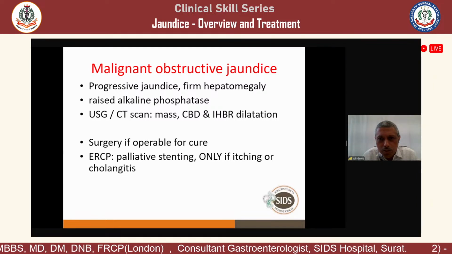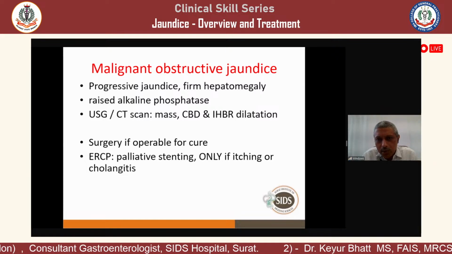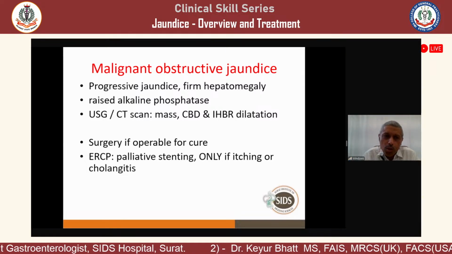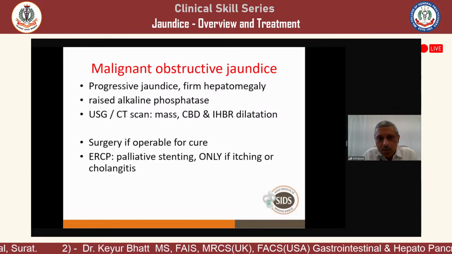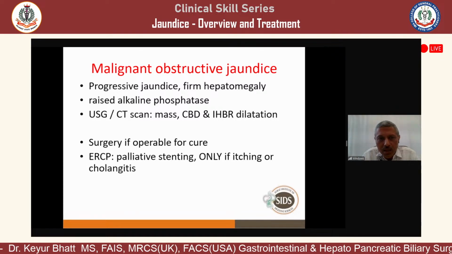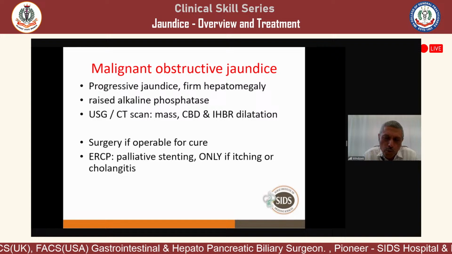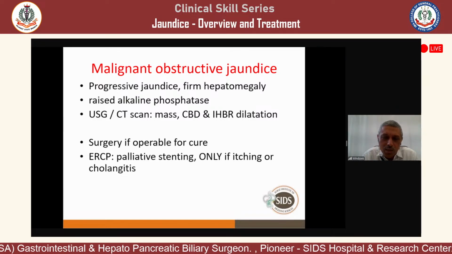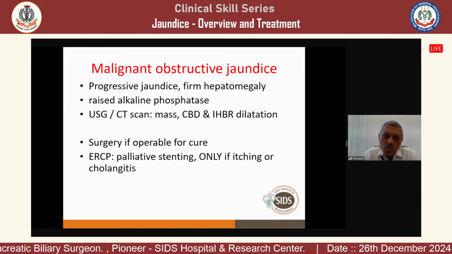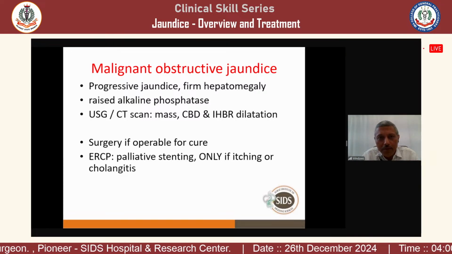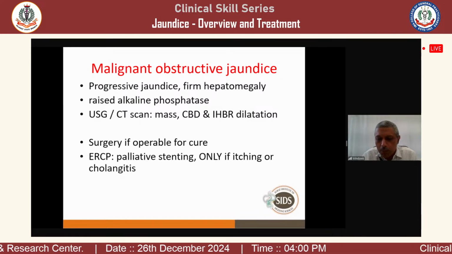Then raised alkaline phosphatase will be there, and the imaging will show the mass and common bile duct and IHBR dilatation. But remember, sonography is not good for the pancreas. It may show, it may not show. If you suspect an extrahepatic biliary malignancy, then go for CT scan. Sonography is good as a screening test, but if sonography is not showing a dilatation of the common bile duct and a mass is not seen, then you go for CT scan to pick it up. And then you see whether it is operable or non-operable. If it is operable, send to the surgeon for surgery. And if it is non-operable, we do palliative therapy, stenting.